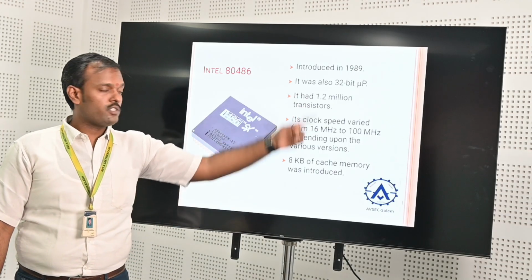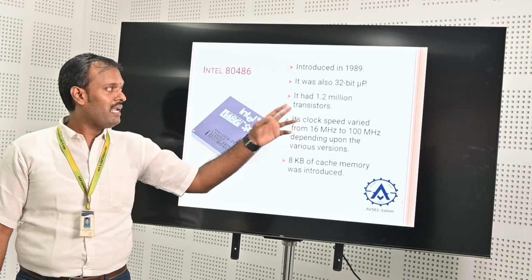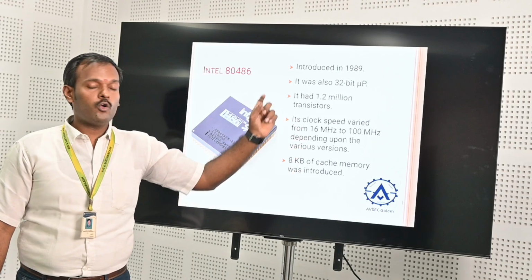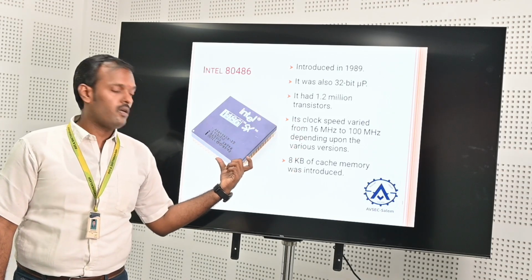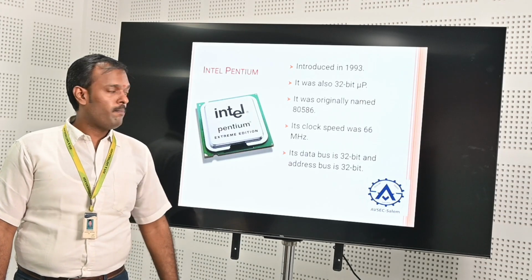Then 486 was introduced in 1989. It has 1.2 million transistors. It is also a 32-bit processor. Then Intel Pentium.